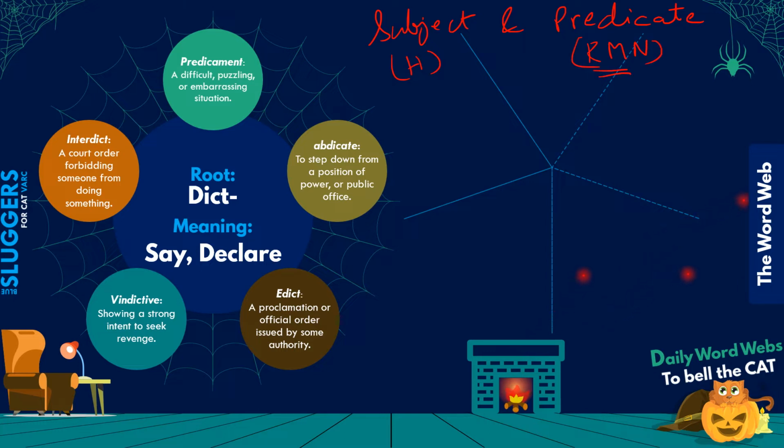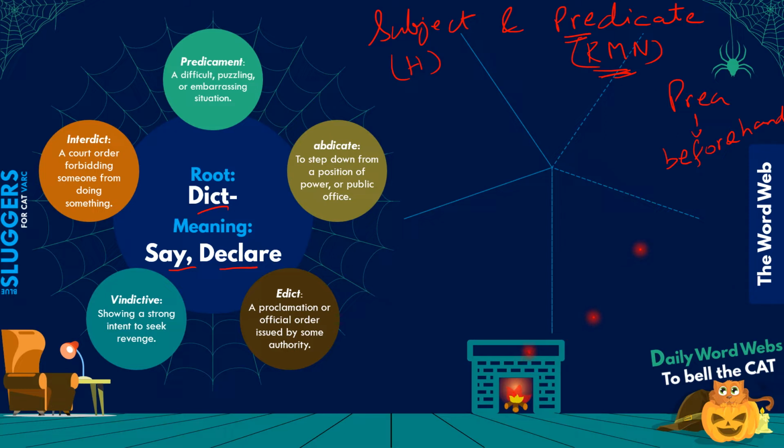And interestingly, the meaning of the word predicate kind of relates to what the predicate is doing, right? The second part, dicate, comes from dict, which means to say or declare, and the first part, pre, simply stands for beforehand. It comes from the root PRE, which stands for beforehand, and yes, it's Latin. So etymologically, it might seem to mean that a predicate is something that tells you about the subject beforehand.